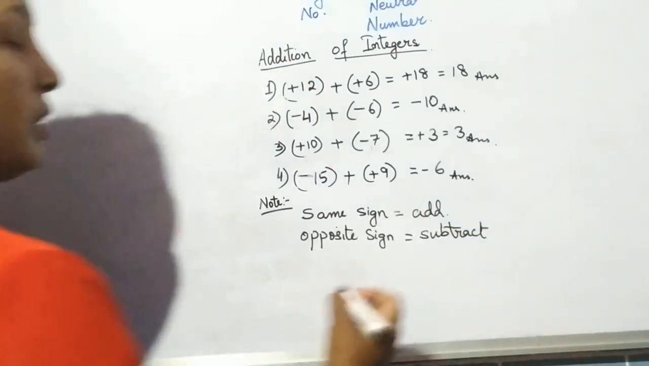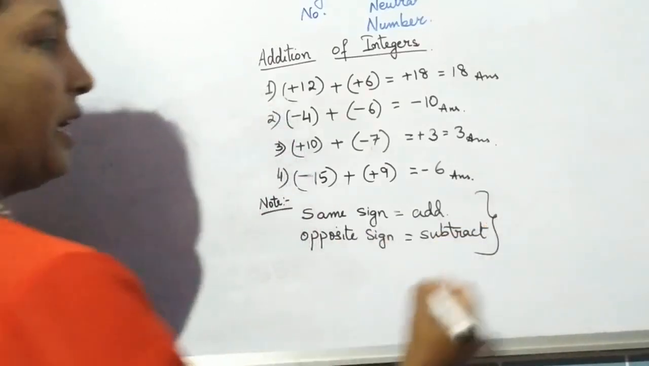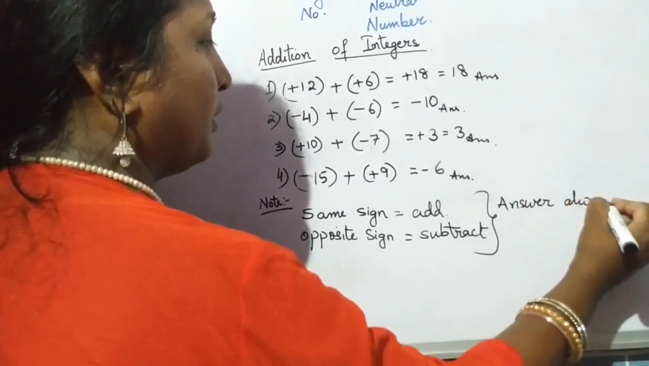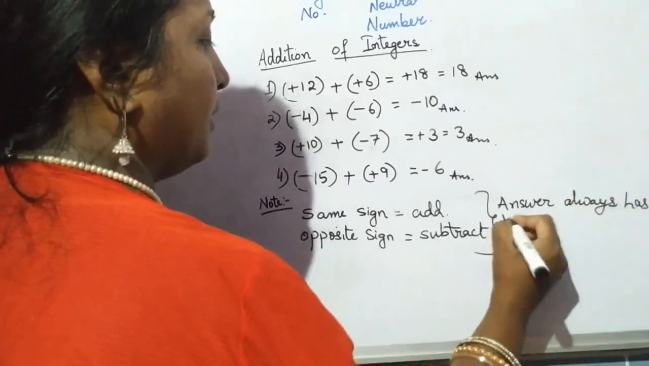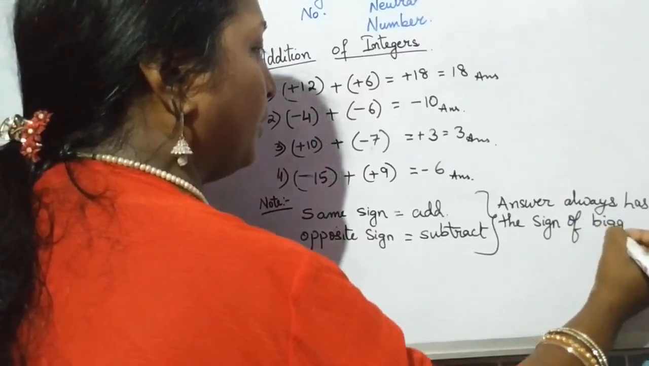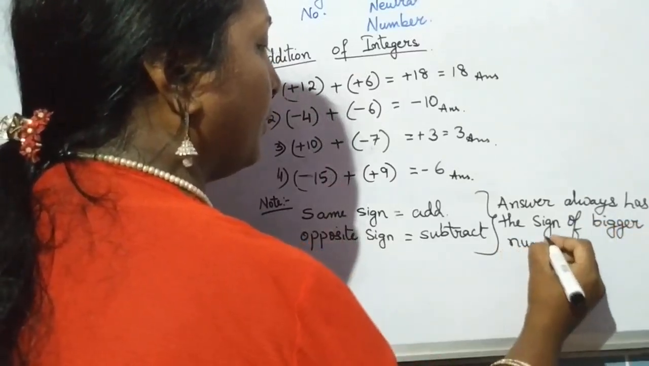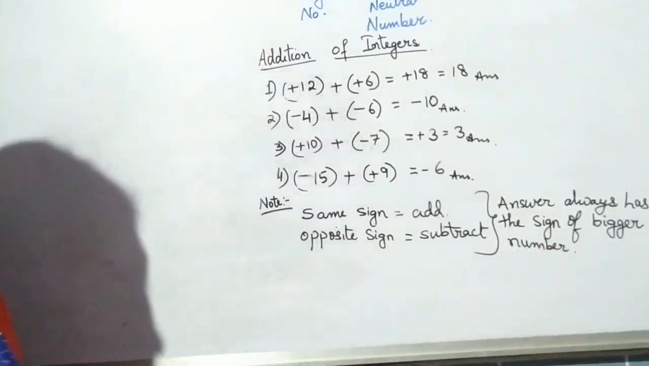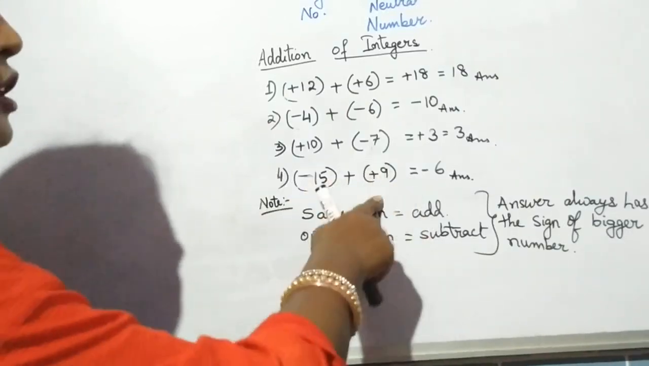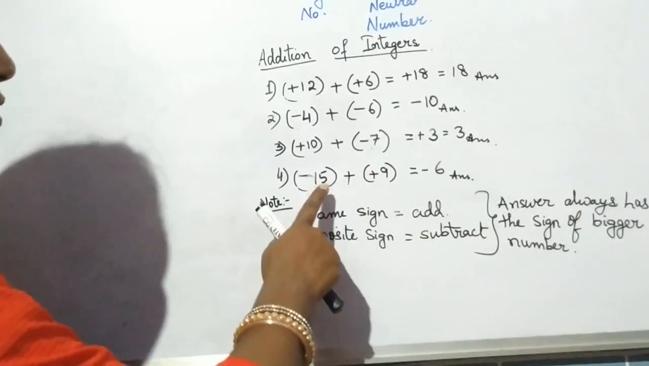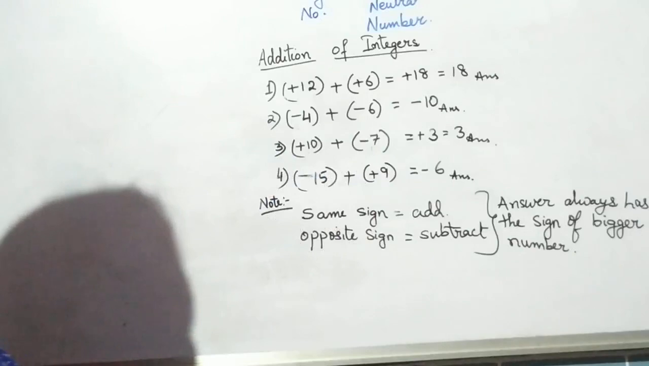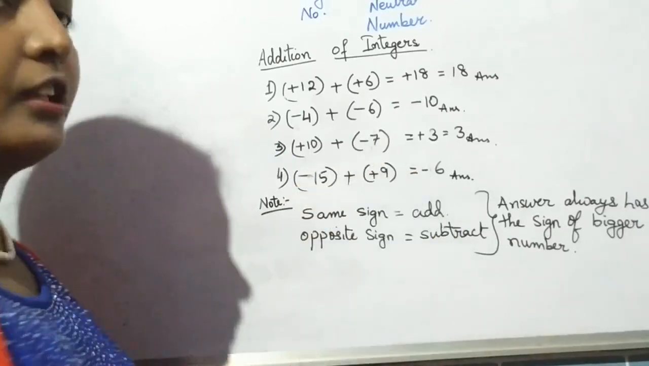Now what about the answer? What sign should the answer have? The answer will always have the sign of the bigger number. Bigger number I am saying, I am not saying integer, because then you will say, Miss, minus 15 is smaller than 9, so I should have a plus sign. No, I am not talking about the integer. The number 15 and the number 9, in that case, which one is bigger? 15 is bigger, so the sign of minus is taken for the answer.